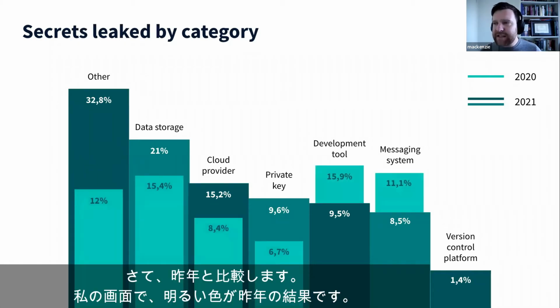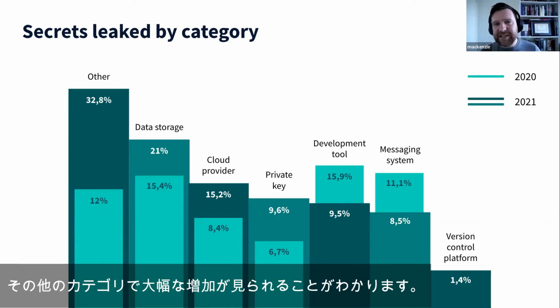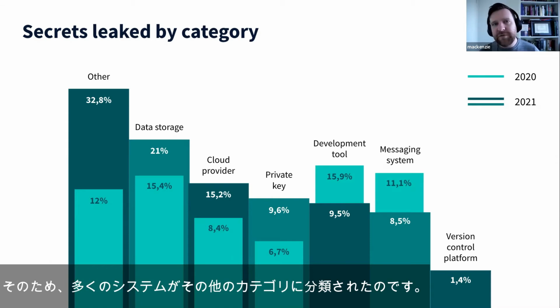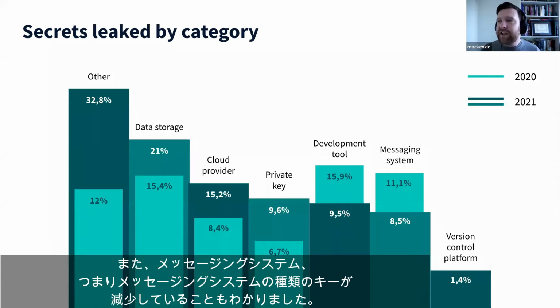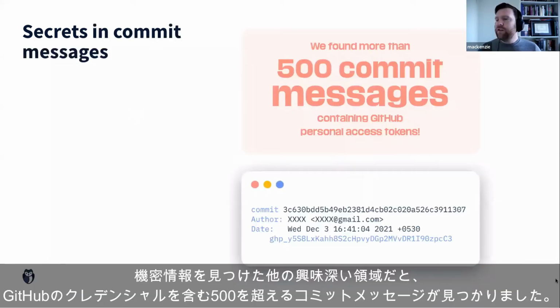Now, if we compare that to last year, the lighter color on my screen is the results from last year. And we can see that we've seen a massive increase in the other category. And this is because of the improvements that we did with our generic detectors. So that explains why a lot of the other categories went down. But we've also seen a drop in messaging systems, the types of keys in messaging systems. And we hypothesize that this is really because of a lot of awareness around the sensitivities of these types of keys.